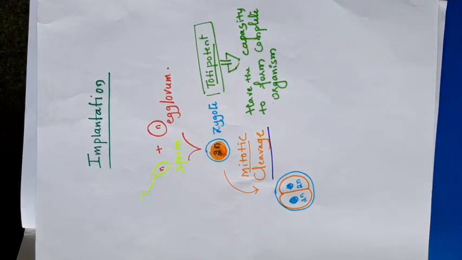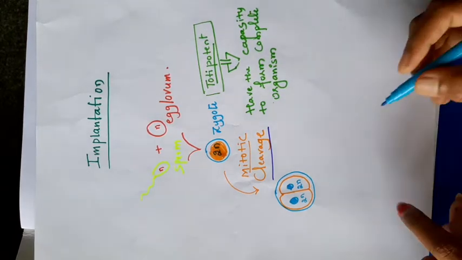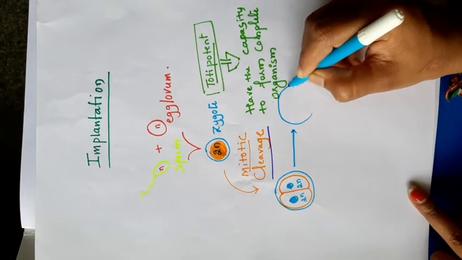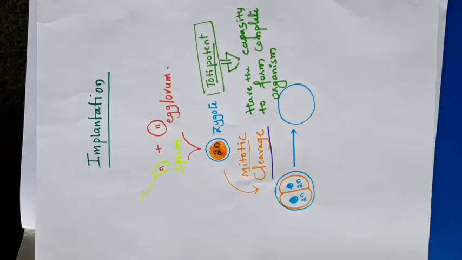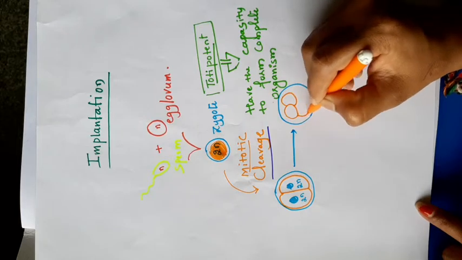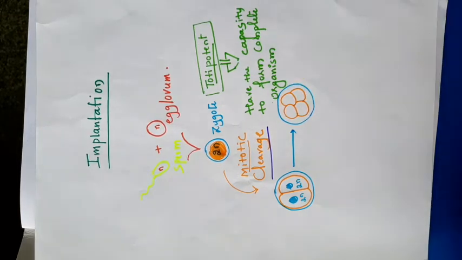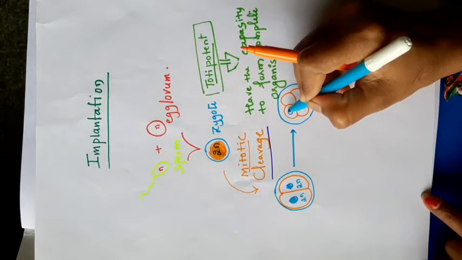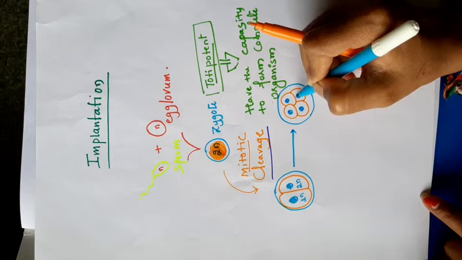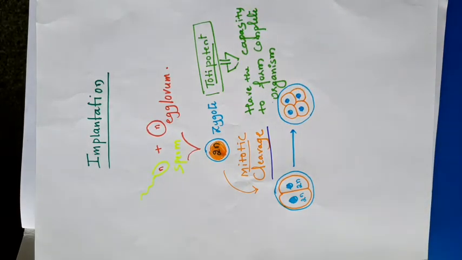It occurs many times, continuously, and by this the 2 cells become 4 cells. This is an equational cell division. All the cells are equally divided.